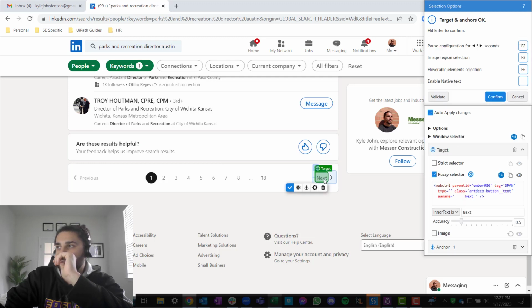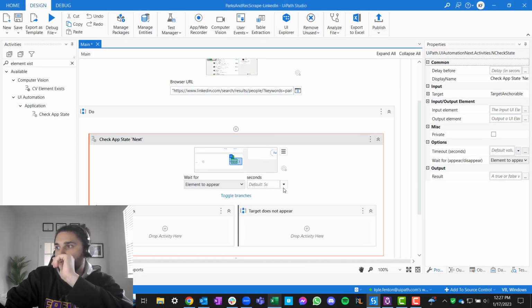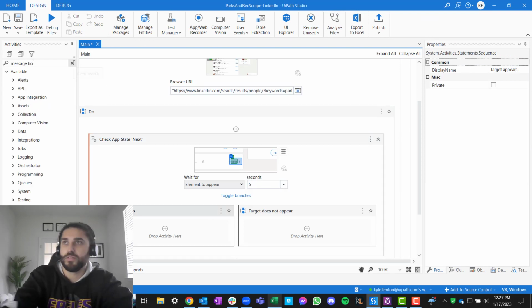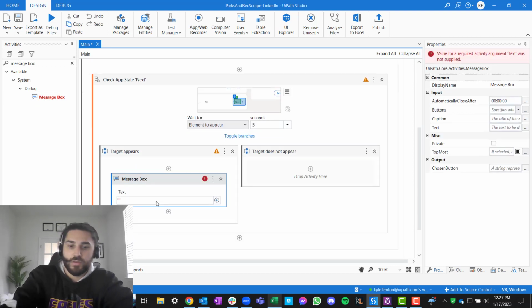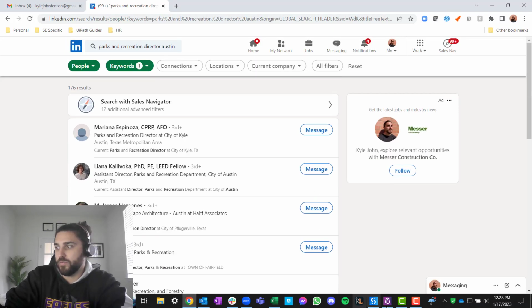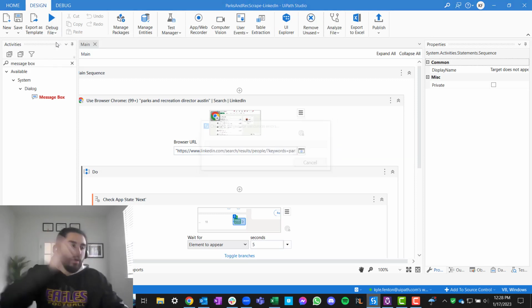Right, I just want to check something real quick. Click confirm, and we say element to appear. We'll just make this, we'll do 5 seconds. If the target appears, give me a message box that says it's there. And then if it does not appear, it's not there. Okay, so now we're just going to run this real quick, pull this up, and just see what we get running this activity.